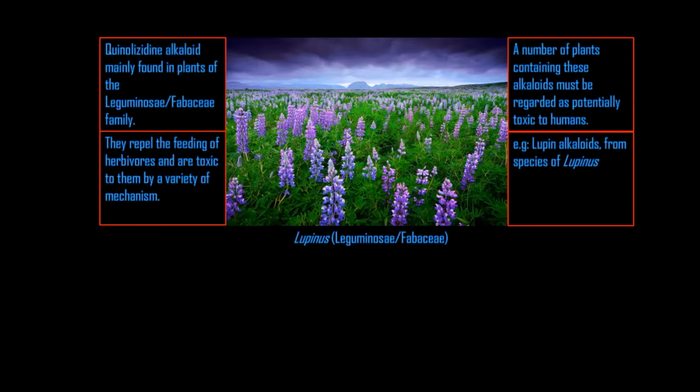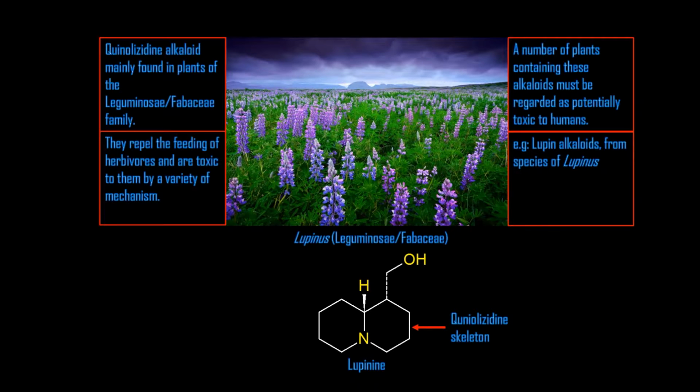Lupin alkaloids from the species of Lupinus, associated with the toxic properties of lupins, are characterized by a quinolizidine skeleton. Lupinine has a relatively simple structure derived from lysine through a series of reactions.